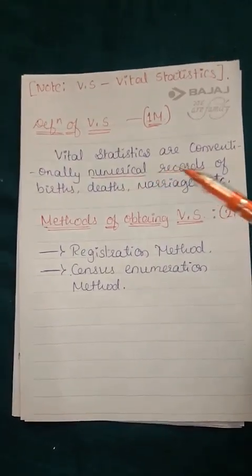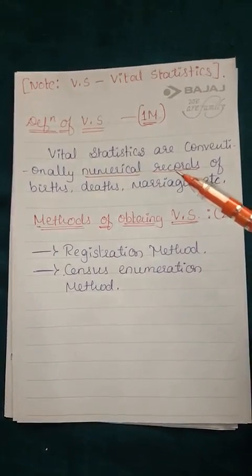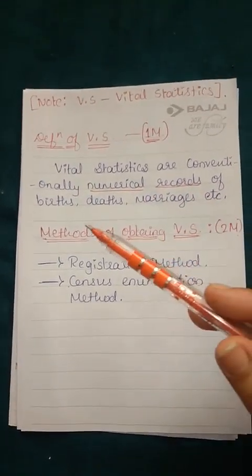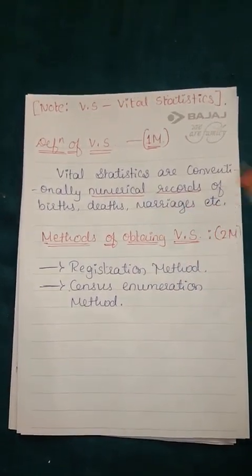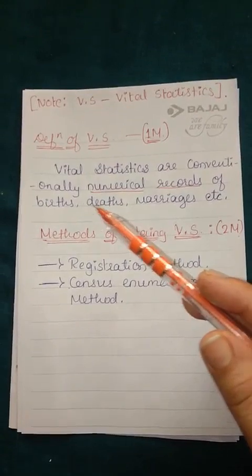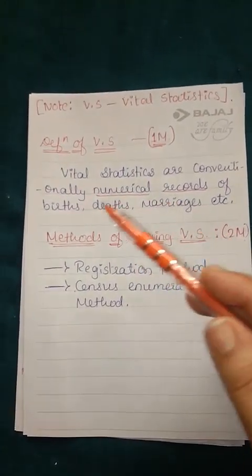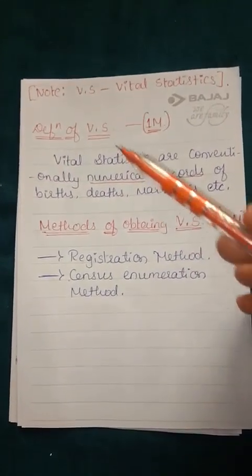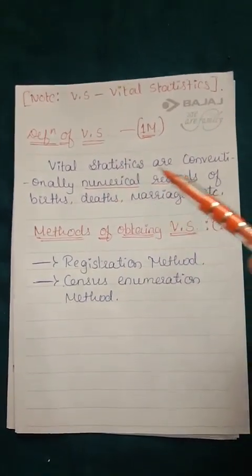Vital statistics are conventionally numerical records. Okay, so records with numbers, numerical records of births, deaths, marriages, divorce, etc. So you have seen the vital events there. So numerical record of these events is nothing but vital statistics. Okay, if they ask for 1 mark, you have to write this one.